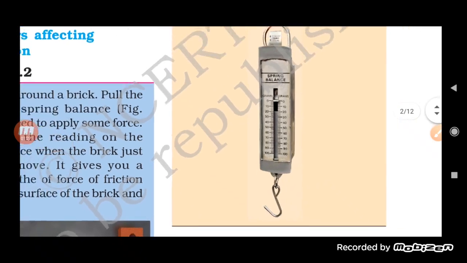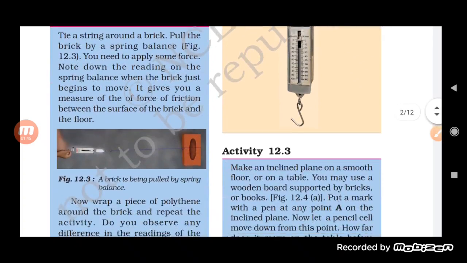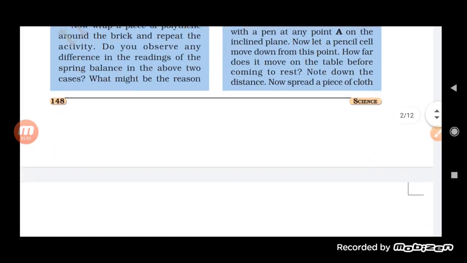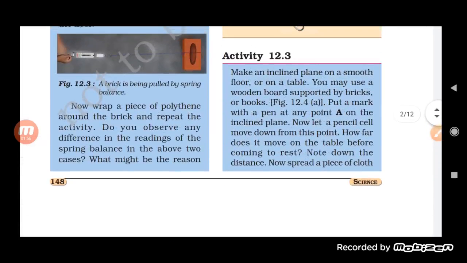So with the help of the spring balance, we can stretch the brick and try to find the force. Stretching the spring moves the pointer on a graduated scale, and the reading on the scale gives the magnitude of the force, students. Now there is an activity, and this activity will help us understand the force of friction only. Now see here.